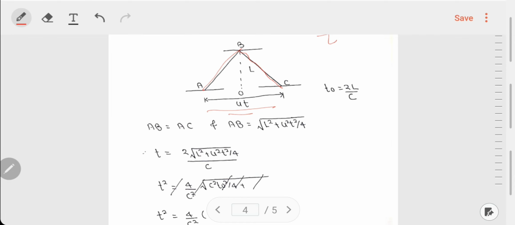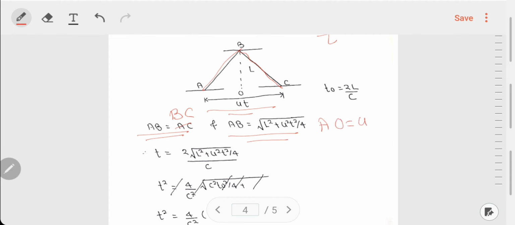Now we can see that AB is equal to BC because they are the hypotenuse and they are equal, and AB is nothing but under root L square plus U square T square by 4, because this distance AO is UT by 2. Those two are symmetric triangles.